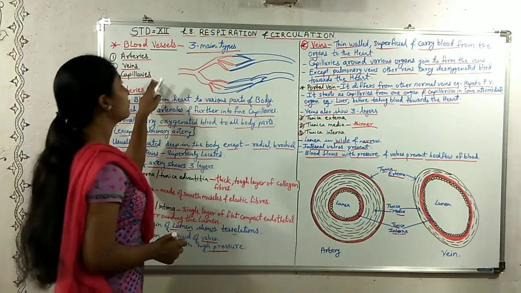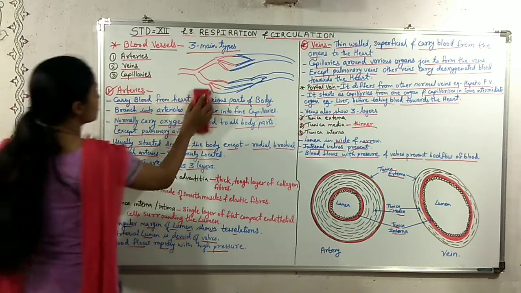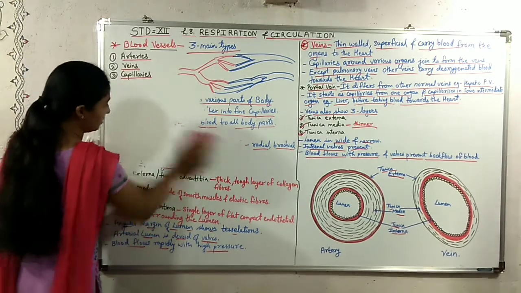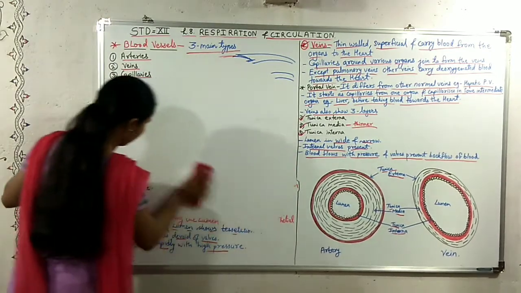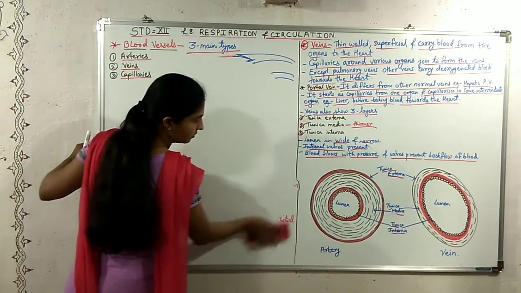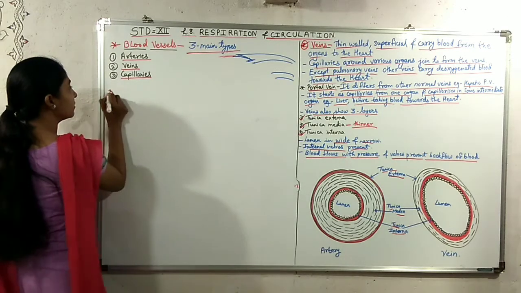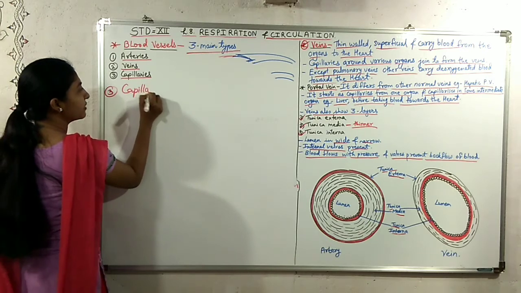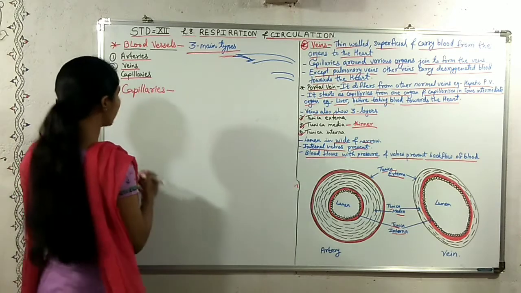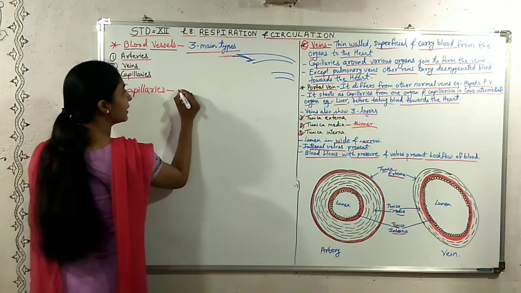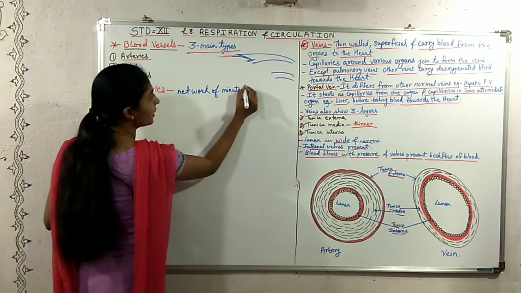The third type of blood vessel is the capillaries. These capillaries are a network of minute blood vessels.